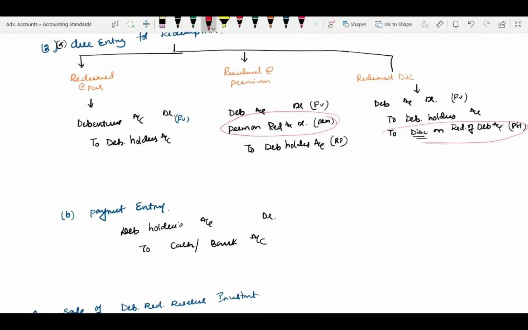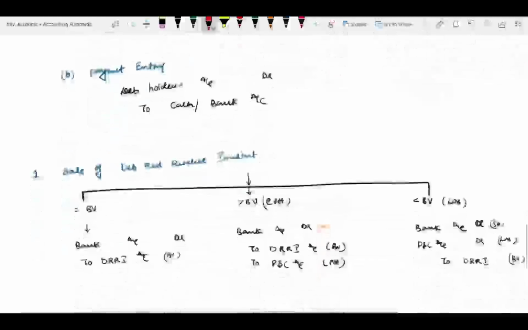Now, suppose at the time of issue itself, to the extent of the premium, if you had already created a debenture redemption reserve in the name of debenture redemption premium, we will adjust that here instead of transferring to P&L. If it is not created, then now, since I have debited the redemption premium account, I will transfer that to P&L account right now. Got it? Then for discount on redemption of debentures, whatever the profit is, I will credit to P&L account in a normal case.